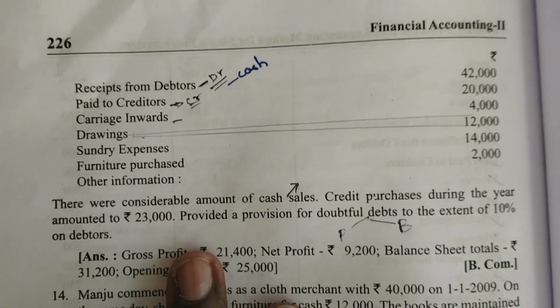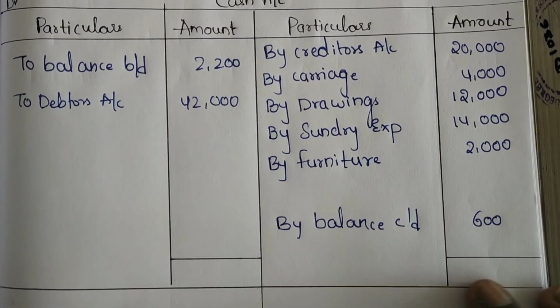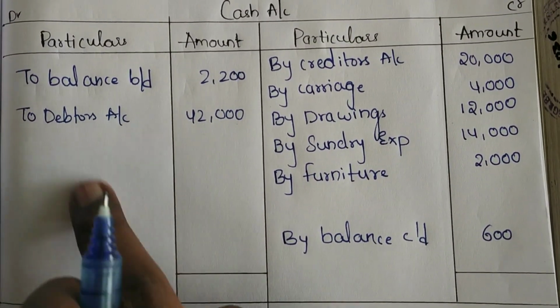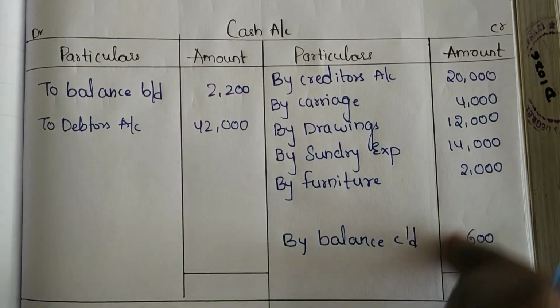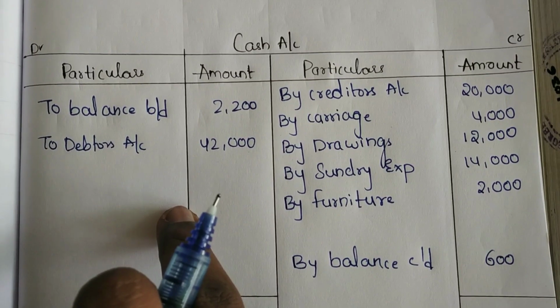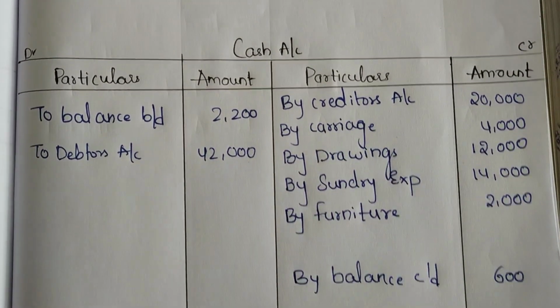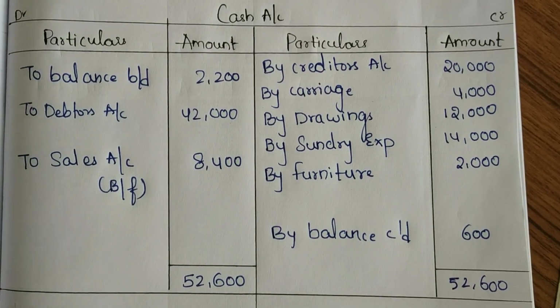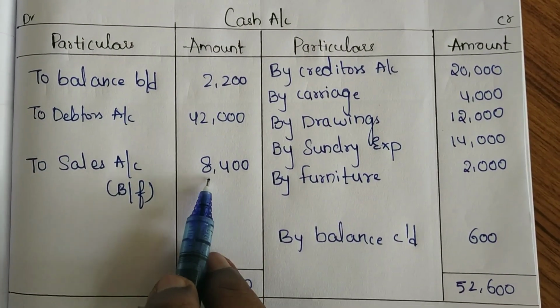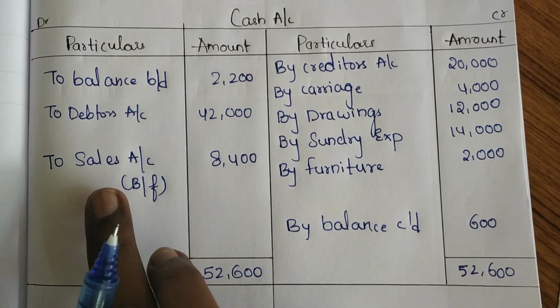taken. So let's close the cash account, and whatever the balancing figure we are going to get on the debit side, we will get. If we can see the credit side total is more, that means we are going to get the balancing figure on the debit side. The balancing figure what we will get is the sales account. See, I got a balancing figure of 8,400. So the balancing figure that we get is called sales.